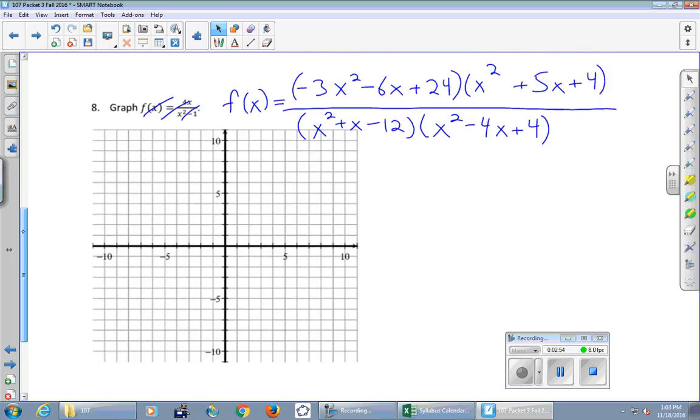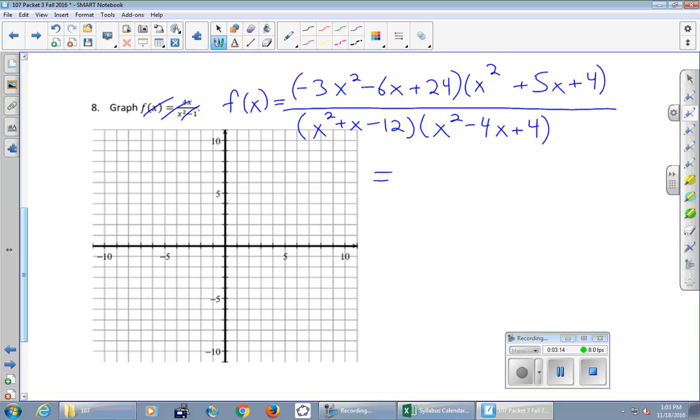So let's come down here. The first step we just saw was to reduce completely. So in order to reduce this thing, we need to factor all of these pieces. So that is what we're going to do. We're going to do this quickly, quicker than some people are going to be comfortable, but you can take your time factoring when you're doing homework and the activity. But let's see if we can do this kind of quick.